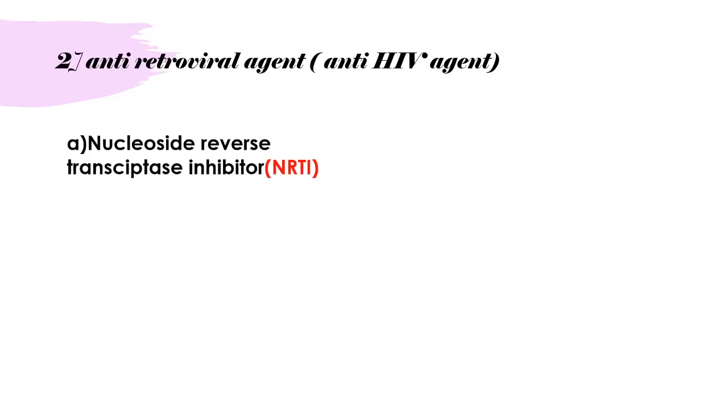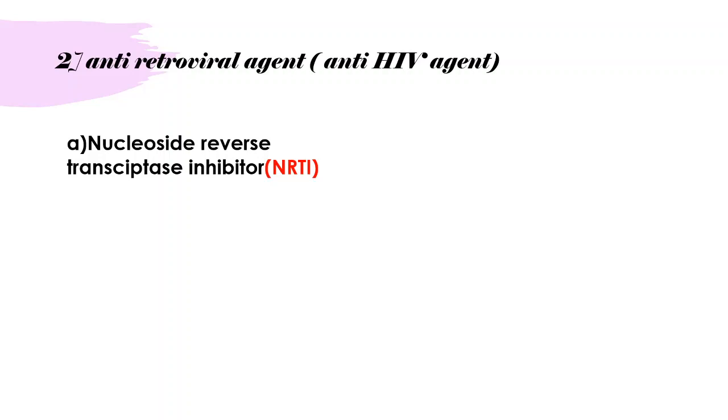Another part of the antiviral drugs is antiretroviral agents. What do we mean by antiretroviral agents? These agents are known as anti-HIV agents, meaning they are used to treat HIV. These anti-HIV agents are divided further into five subgroups.